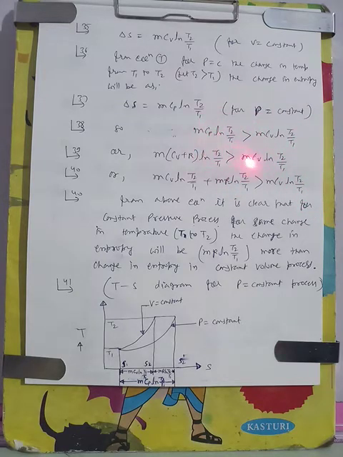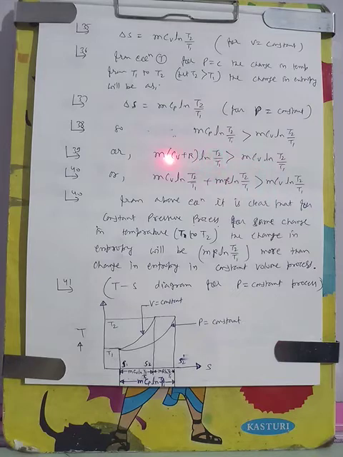So in place of Cp we can write Cv plus R, and by breaking this into two terms, this is the entropy change for constant volume process and this is the entropy change for constant pressure process. This and this term are equal.